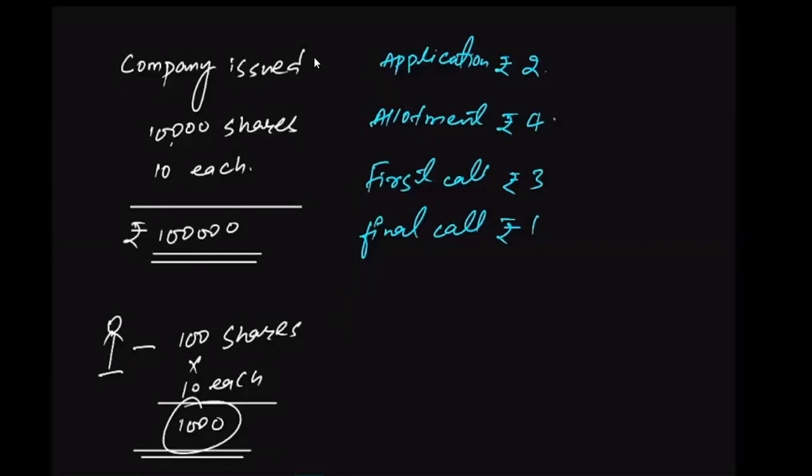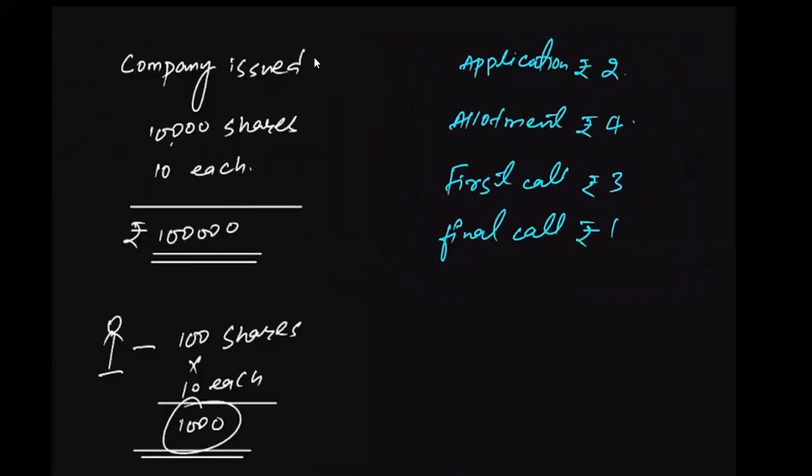Now, when the company asked him to pay 2 rupees on application, that is, when the application was due, he paid for the application. That means when the company made the application due, the company also received rupees 2 on application from this shareholder.